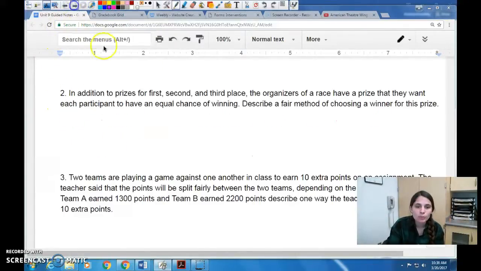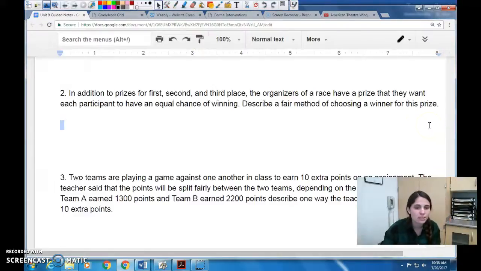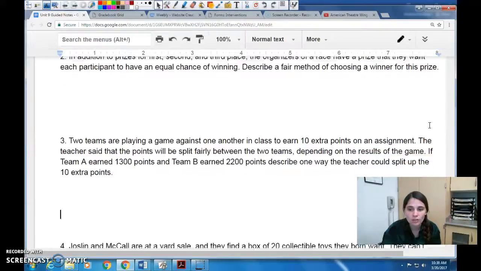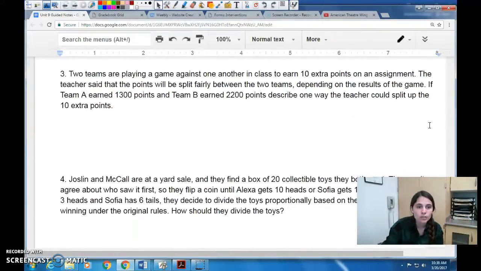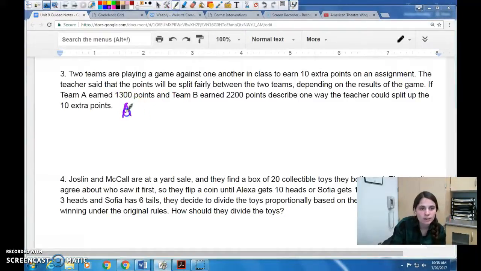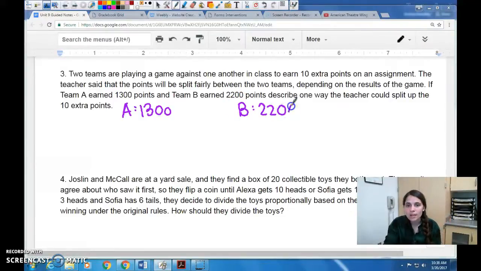All right, looking at number 3. 2 teams are playing a game against one another in class to earn 10 extra points on an assignment. The teacher said that the points will be fairly split between the 2 teams depending on the results of the game. So if Team A earns 1,300 points, so I'm going to go ahead and write that down. Team A earned 1,300 points, and Team B earns 2,200 points. Describe one way, again, there could be more than one way, that the teacher could split up the 10 extra points. So I'm going to go ahead and start by finding what percentage of the points each team won.